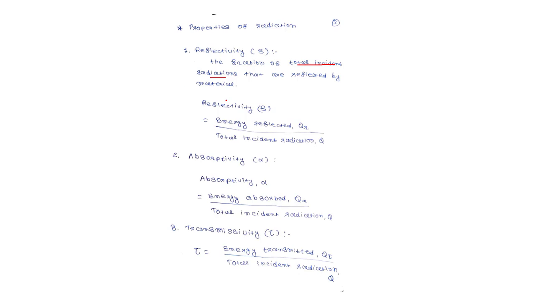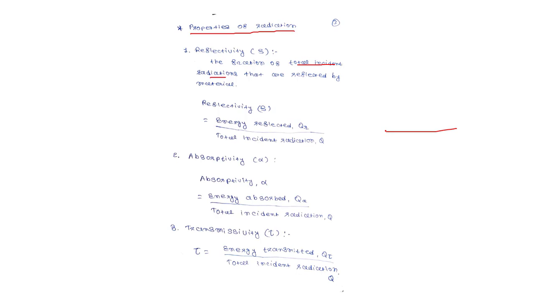So we discussed the previous theory. From that we are discussing the properties of radiation, in which first is reflection. So reflectivity rho, energy reflected QR, and total incident radiation Q.